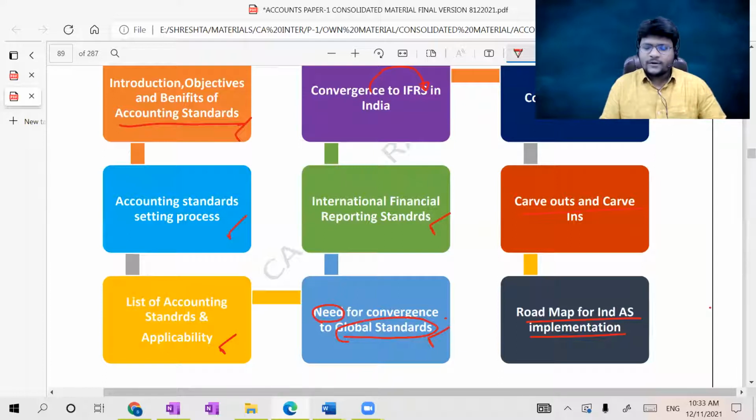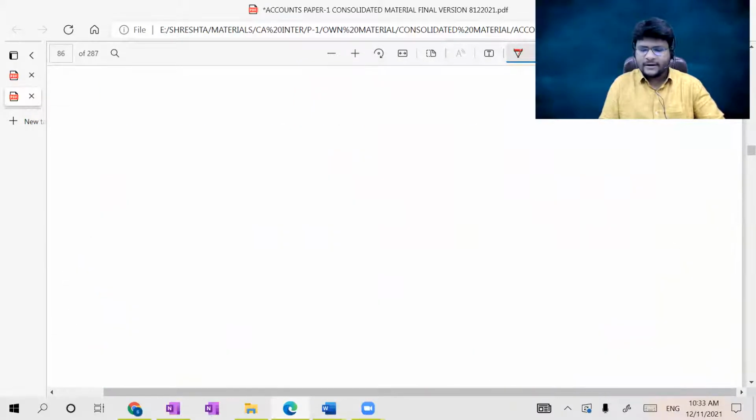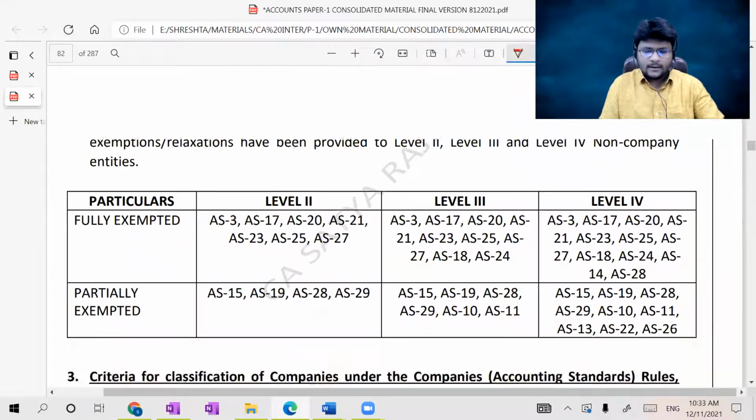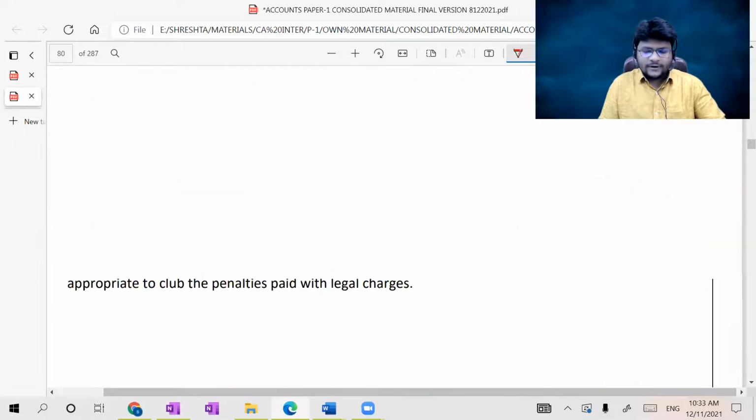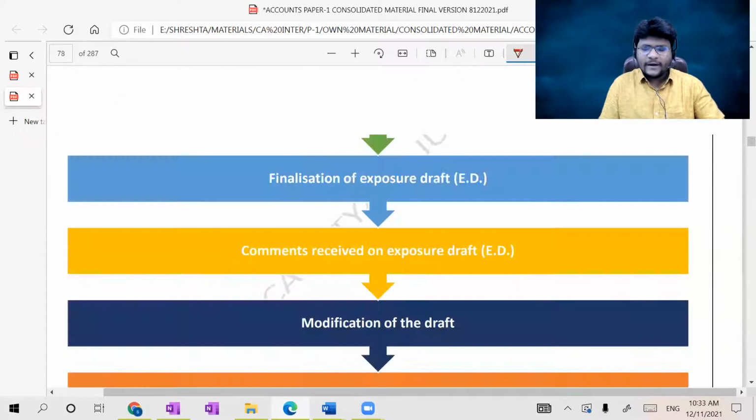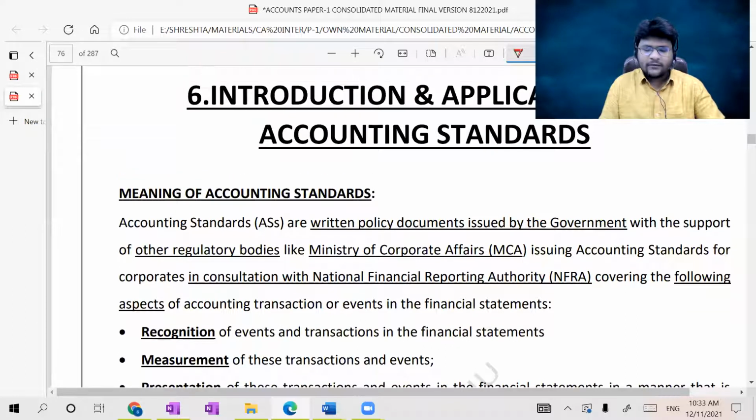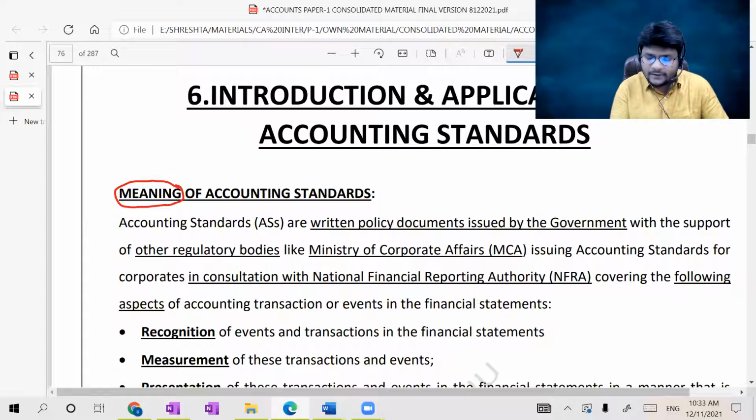That is the first and foremost part: introduction to accounting standards. So first, let us discuss the meaning of accounting standards, guys. What exactly are accounting standards? Accounting standards are written policy documents. These are written by somebody, formulated by somebody.